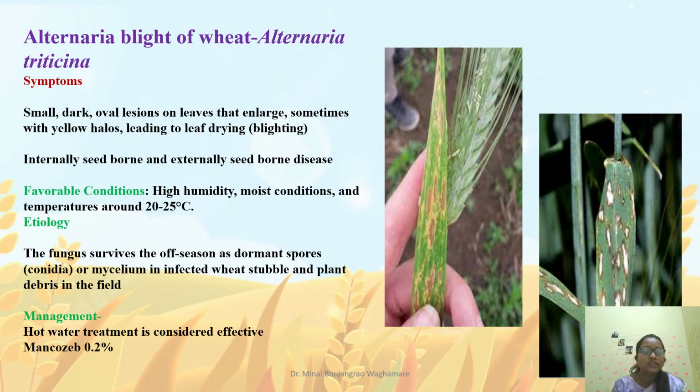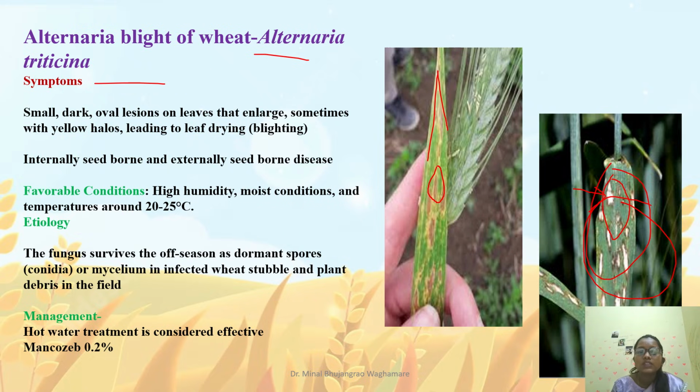Our another important disease is the Alternaria blight of wheat. The causal organism is Alternaria triticina. In this we can see small dark oval lesions appear on the leaves, and they get enlarged and later convert to spindle shapes. These oval lesions have a yellow halo around the spots. The lesions eventually show dry and necrotic areas inside, and ultimately show a drying and blighting appearance of the leaves.